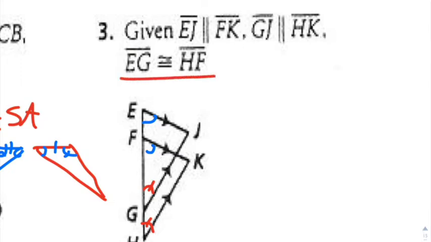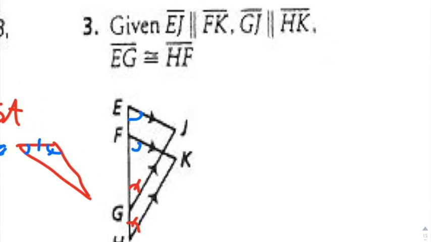And then they also tell us that EG is congruent to HF. And that's kind of hard to mark, I guess, on this thing. You know, if you wanted to do something like this, you could mark it congruent, I guess, kind of like that. But it's really not a fancy way to do that, so just kind of keep that in mind. But anyways, that's a side. That's between our two sets of corresponding angles. So that would be angle, side, angle for this one.